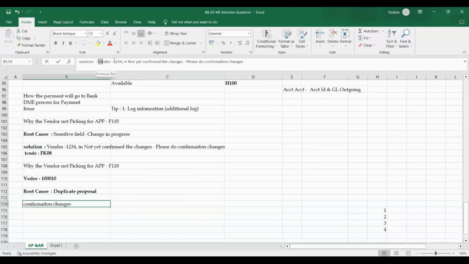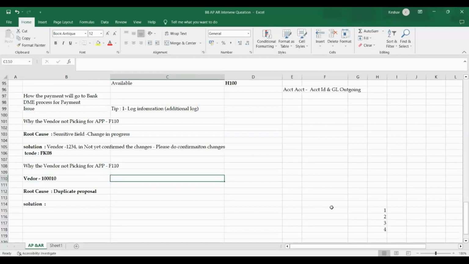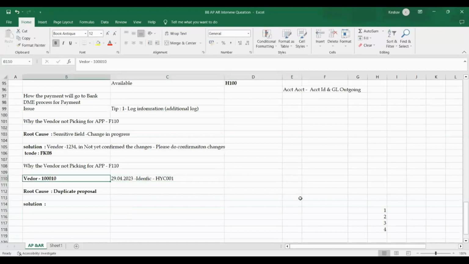Duplicate proposal means, for example, the same vendor you ran yesterday, the 29th of April 2023, by using this vendor in the payment run. With an identification, for example HYC01, you are including this vendor.